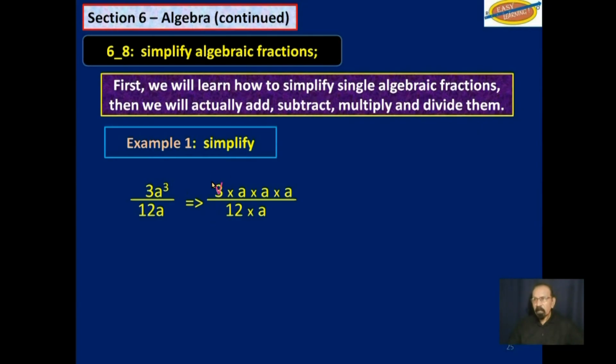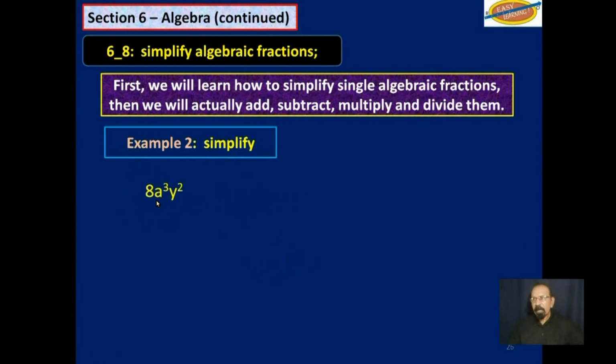So 3 ones 3, 3 into 12, 4. And then you cancel out 2 of those a's, or you reduce them to 1. A into A1, A into A1, but you don't write the 1. So what do we have remaining? At the top, we have A by A, that will be A squared, and below, all we have is 4. So we have A squared at the top here, and 4. And that is the answer of simplifying this algebraic fraction. Let's look at another one.